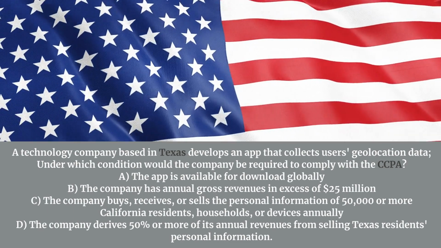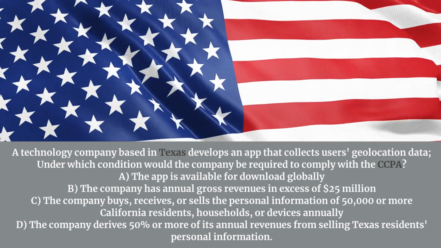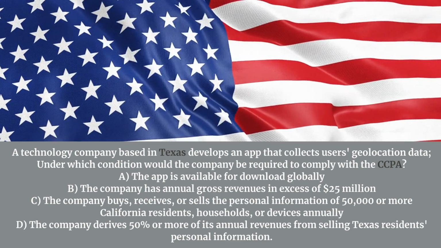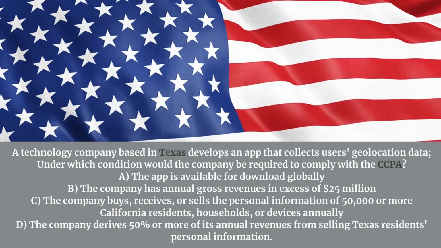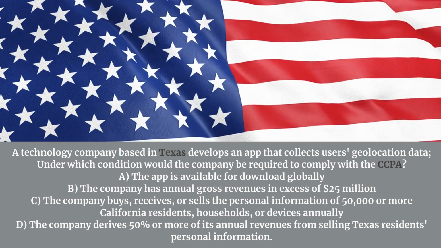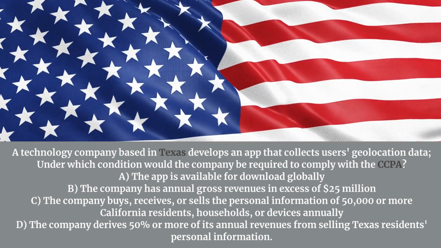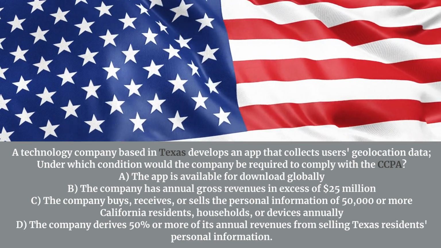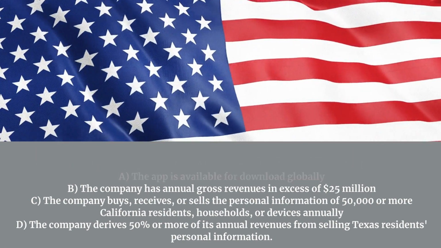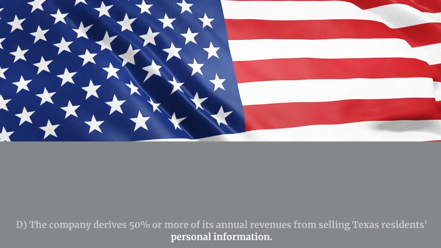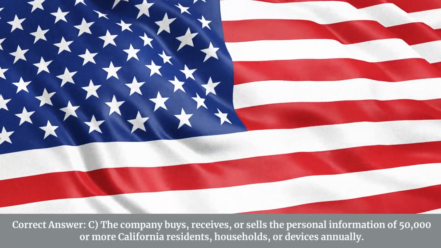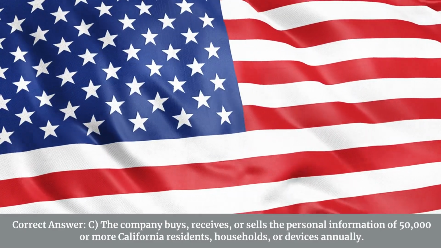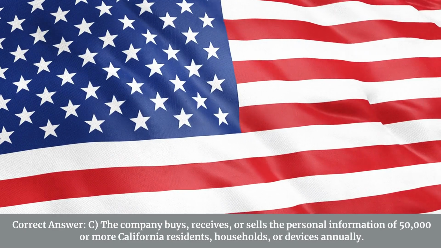A technology company based in Texas develops an app that collects users' geolocation data. Under which condition would the company be required to comply with the CCPA? A. The app is available for download globally. B. The company has annual gross revenues in excess of $25 million. C. The company buys, receives, or sells the personal information of 50,000 or more California residents, households, or devices annually. D. The company derives 50% or more of its annual revenues from selling Texas residents' personal information. Correct answer: C. The company buys, receives, or sells the personal information of 50,000 or more California residents, households, or devices annually.